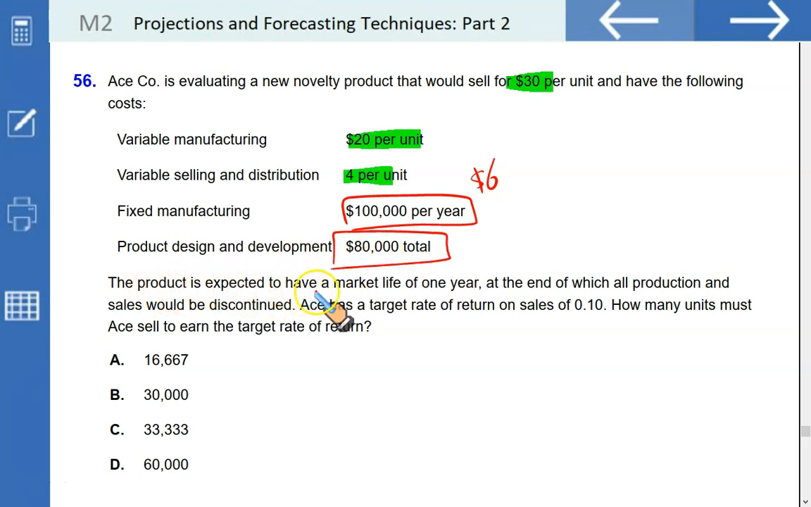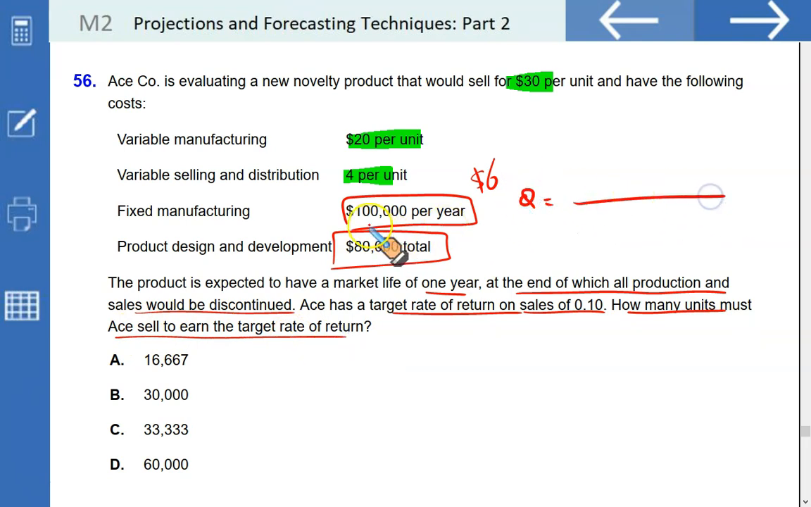The product is expected to have a market life of 1 year, at the end of which all production and sales would discontinue. Ace has a target rate of return of 10% of sales, that is 0.10. How many units must Ace sell to earn the target rate of return? Do the same thing. Q is equal to the fixed cost, which in this case is 180.